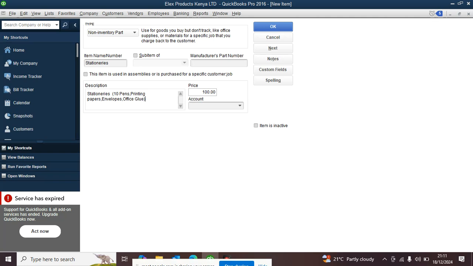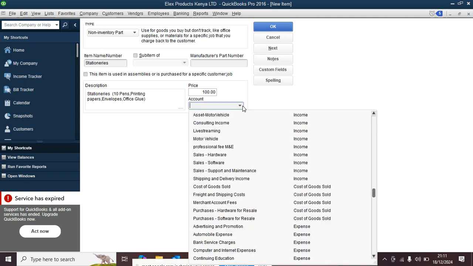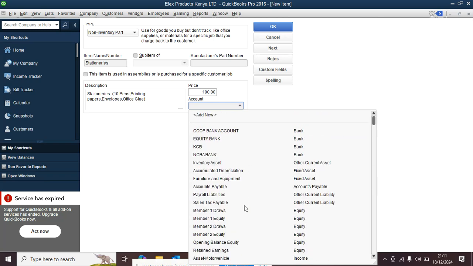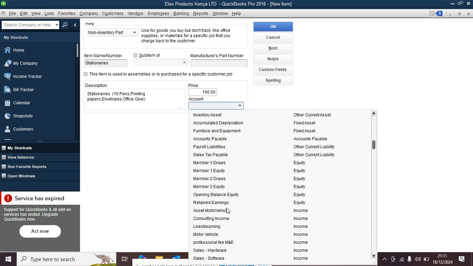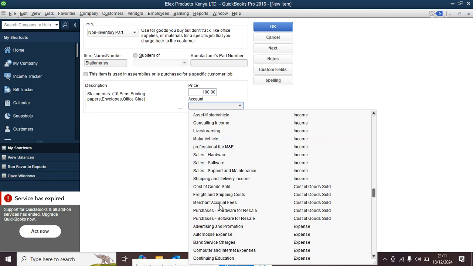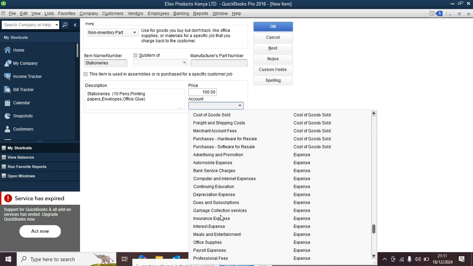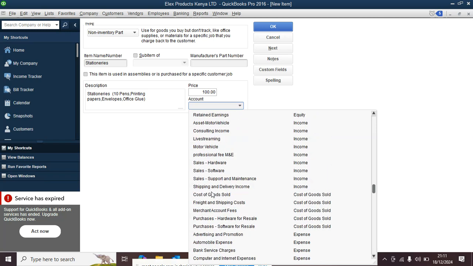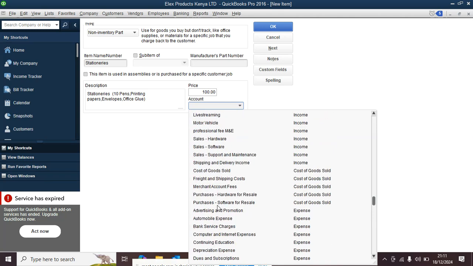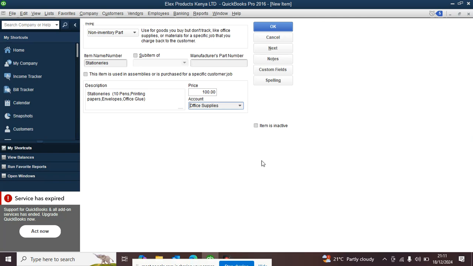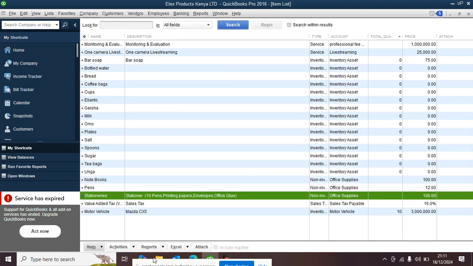Then account. Which kind of expense account is this? Is it stationery? Do you record them under office expenses? Or which account? Yes, office. So we can be specific here and talk about office. We check whether you have office supplies. Yes. So we hit okay. So we have stationaries.